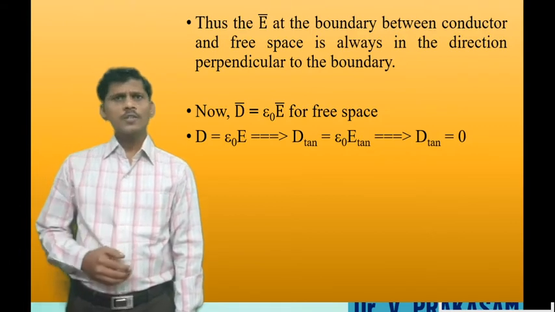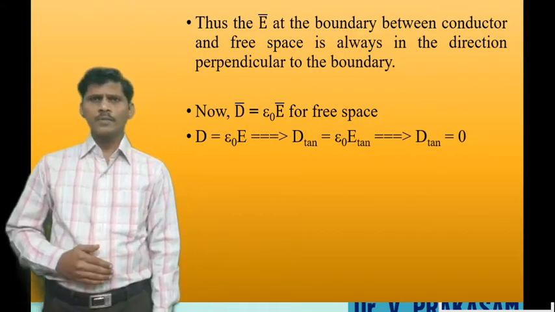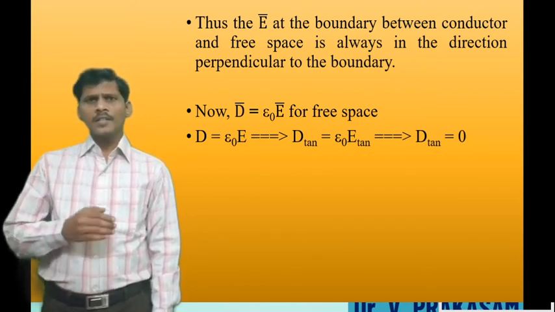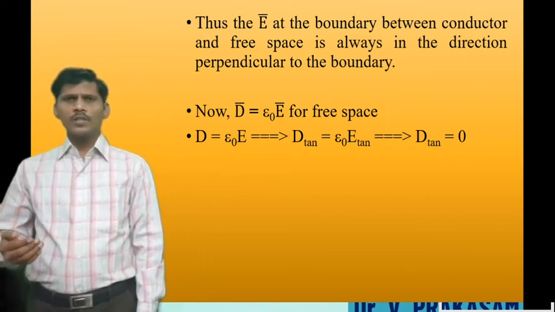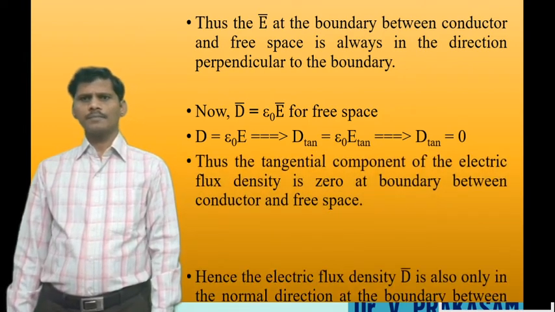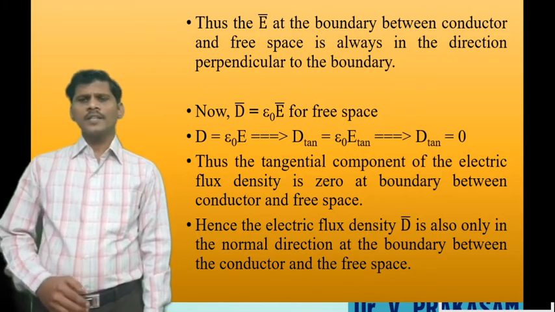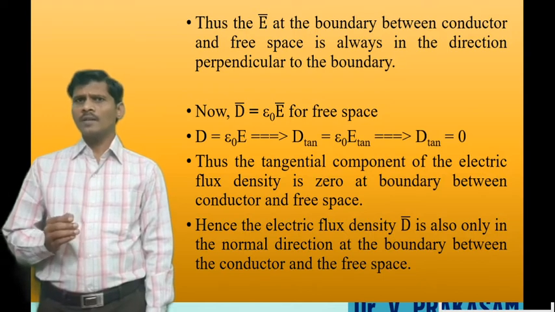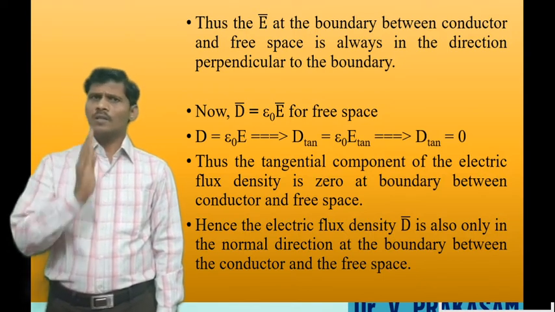What is the tangential component of the electric field intensity at the boundary between conductor and free space? 0. So applying that condition here, the tangential component of the electric flux density is also 0 at the boundary between conductor and free space. Hence, the electric field intensity and electric flux density can exist only perpendicular to the boundary, normal to the surface.